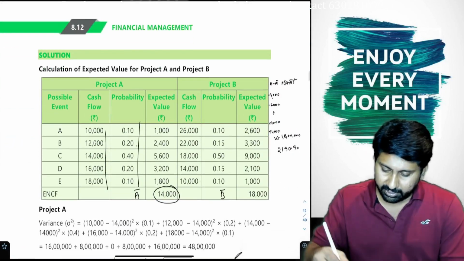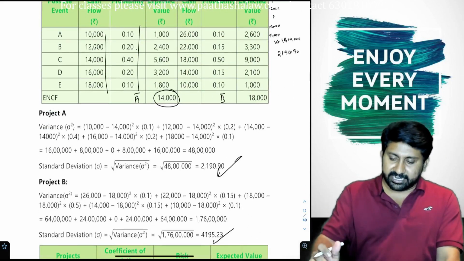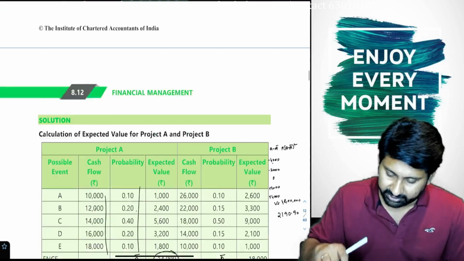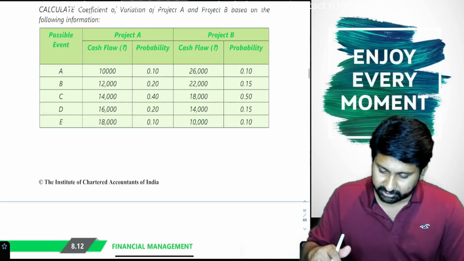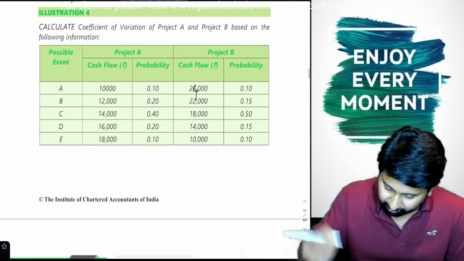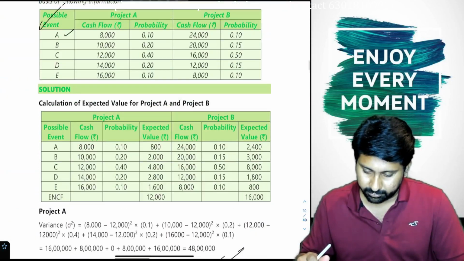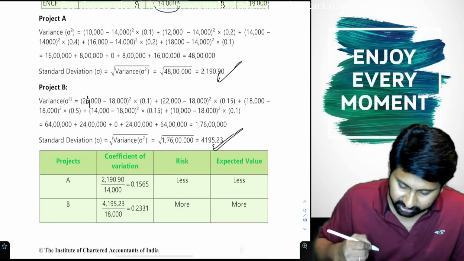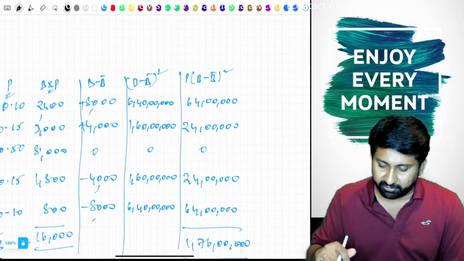But in project B, the cash flows they changed here. Instead of 26,000, actually in this question it should be 24,000. In this question it is 26. It should be 24, or else the answer will go wrong. Okay. For the same thing only you will get this answer. By mistake, instead of 24, they have taken 26. Same question, whatever we have done.